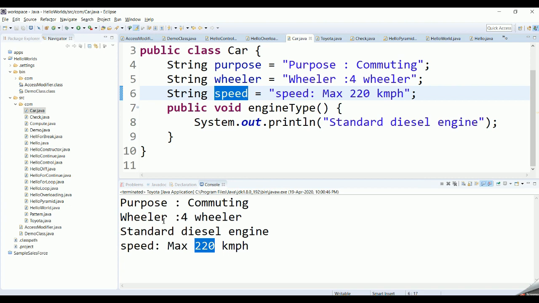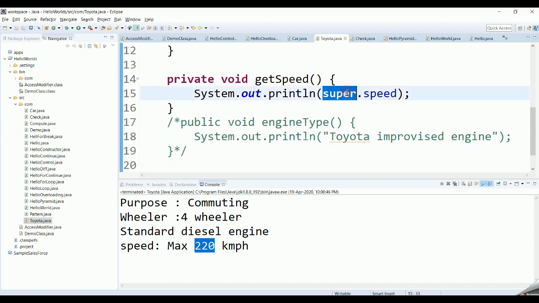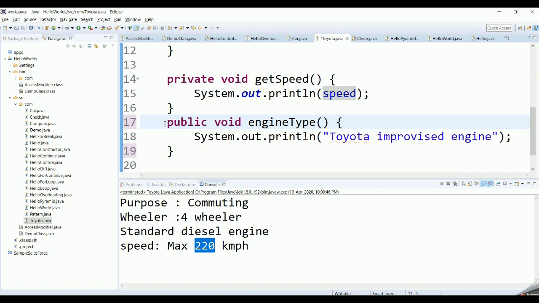You can also use the super keyword in the concept of method overriding. Now imagine a scenario, Toyota is using the improvised engine. Improvised engine means you are going to use the core model of the engine and build something on top of it.